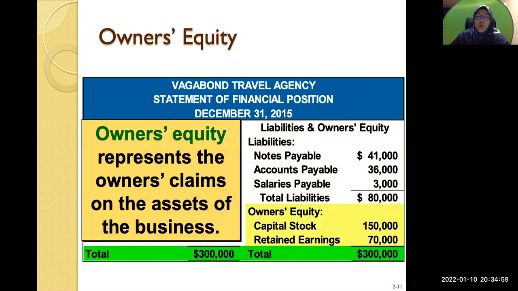And finally, we have the owner's equity, which represents the owner's claims on the assets of the business. We have the capital stock, number one, which is the amount of investment made by the shareholders. Retained earnings, later we'll see what retained earnings are. Later I'll show you what it means by retained earnings.